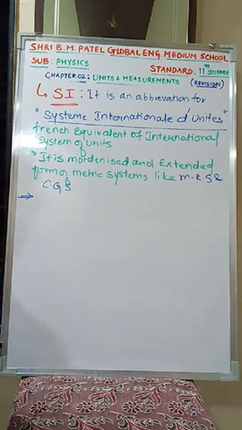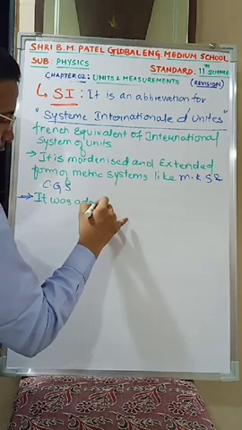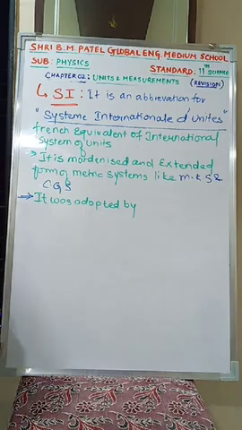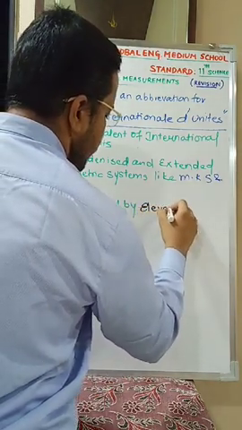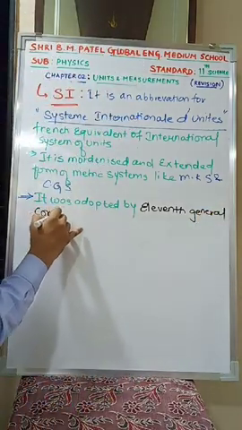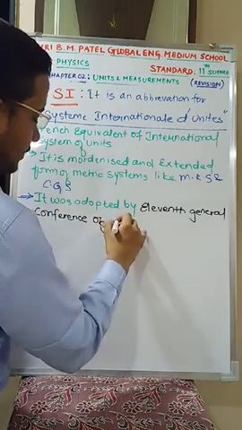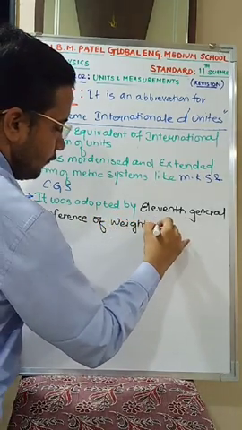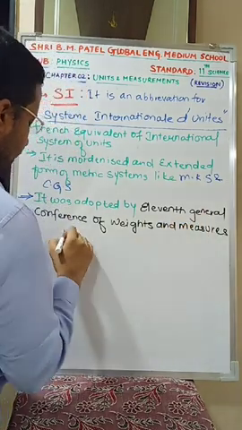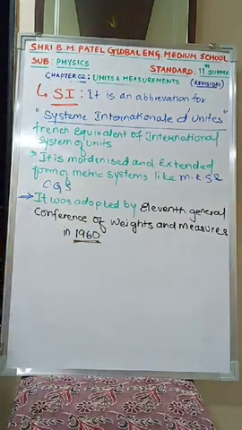Third point, it was adopted by the 11th General Conference of Weights and Measure in 1960. Is this clear?